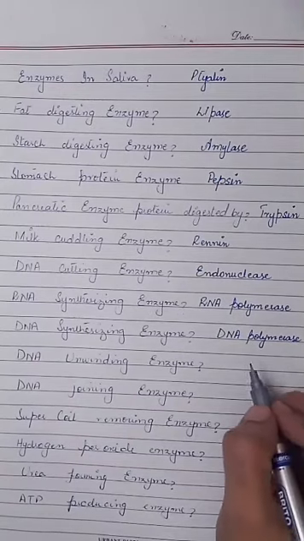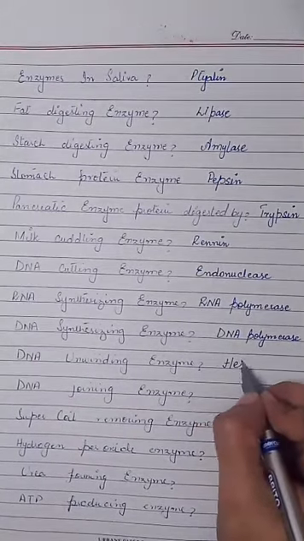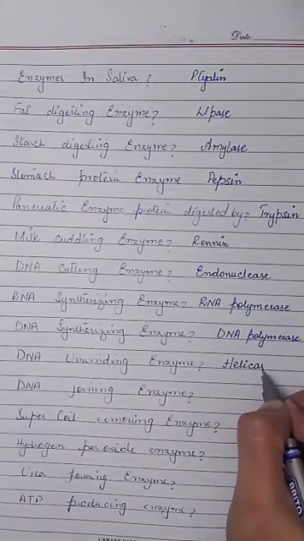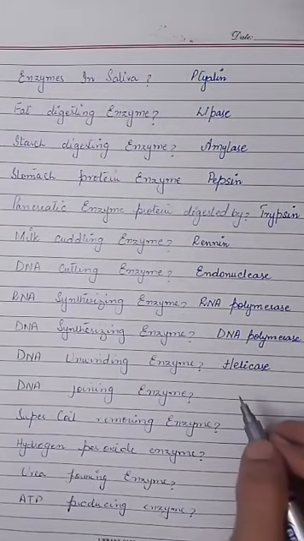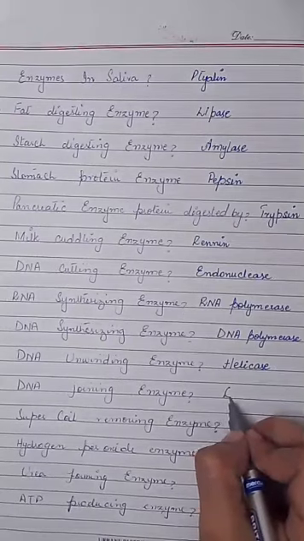DNA unwinding enzyme is called helicase. DNA joining enzyme is called ligase.